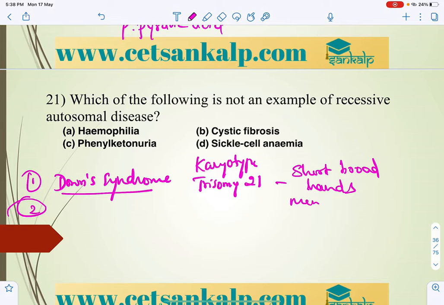Mental retardation. These are all the symptoms, the clinical features. And open mouth with large tongue, they always keep their mouth open, with a large tongue.